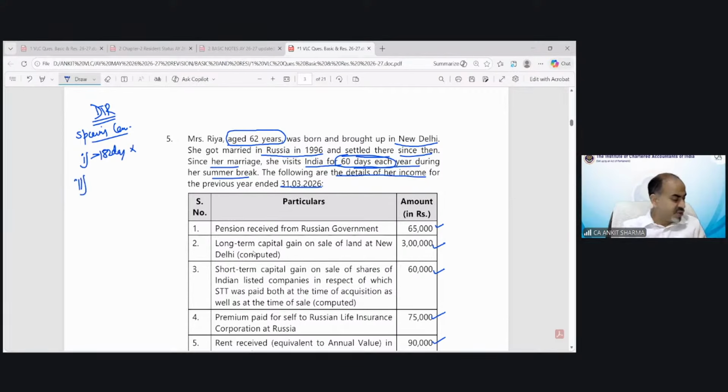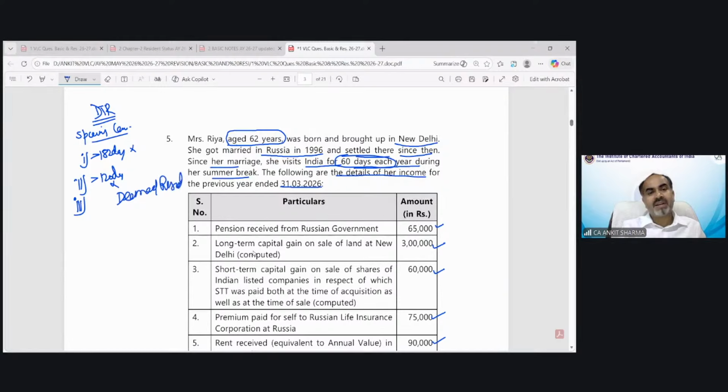The second condition, which says more than 120 days, is also not fulfilled because she is in India only for 60 days. If you find out her income, in this question you will see she is not a citizen of India also. So that's why we are assuming she is a person of Indian origin because she comes for regular visits to India. And because she is not a citizen, the deemed resident concept is also not applicable.